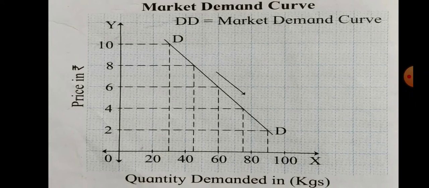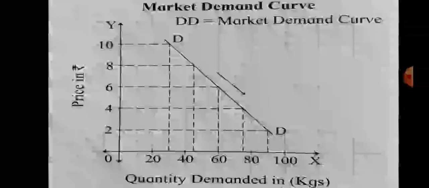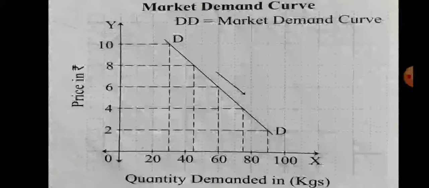So what is a market demand curve? Market demand curve is a graphical presentation of market demand schedule showing inverse relationship between price and quantity demanded by all consumers in the market at given price within a given period of time. That is market demand curve in economics.